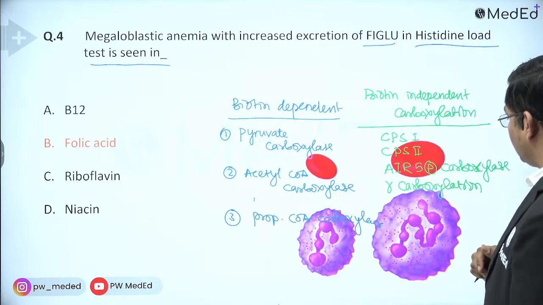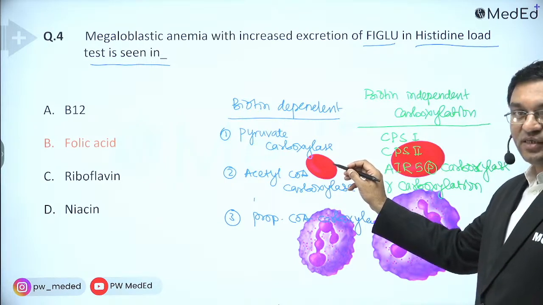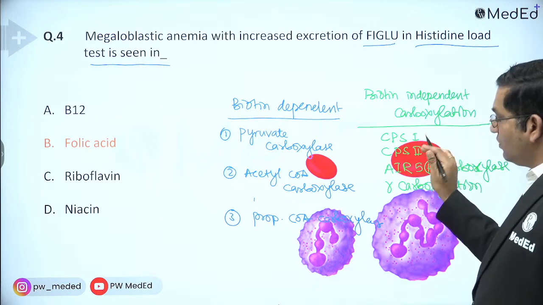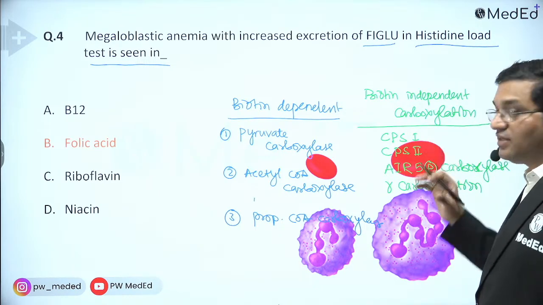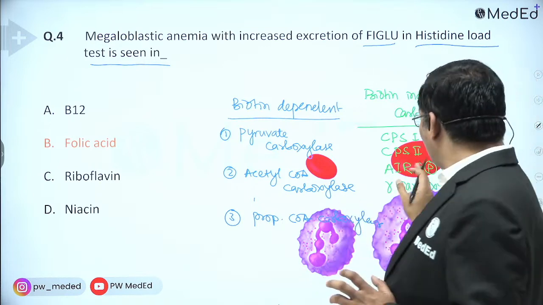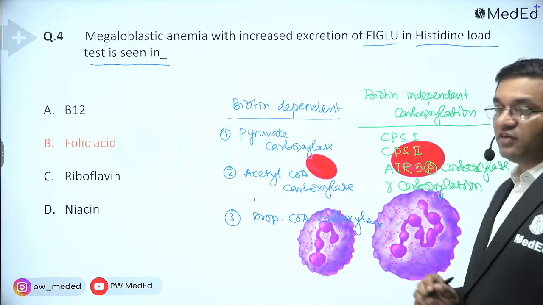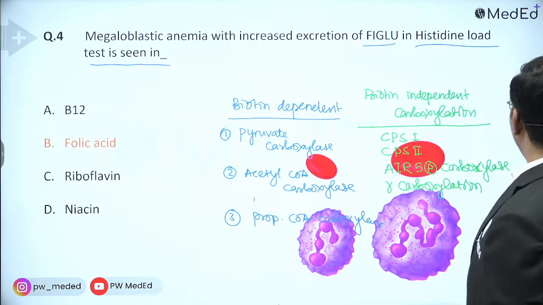See this. This is the normal shaped RBC. This is the oval RBC, larger in shape, the megaloblastic RBC, and hypersegmented neutrophils. This is a classical feature of megaloblastic anemia.